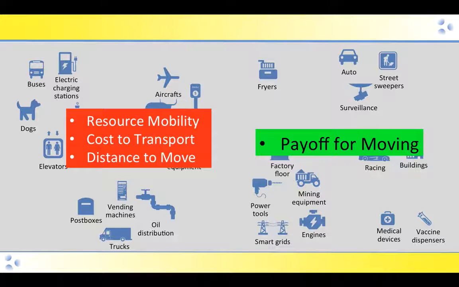So we're going to consider that we can trade pieces back and forth. And on the downside, we have the resource mobility. Some things are easier to move than others. The cost of transport, of course, from one place to another, and how far these resources are moving. And the payoff is that if we move, we might have a better network.